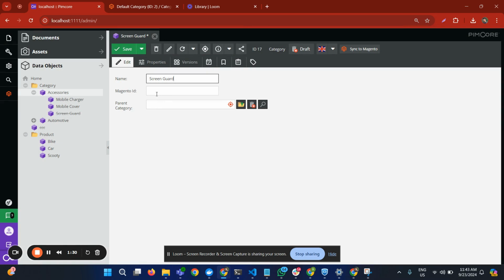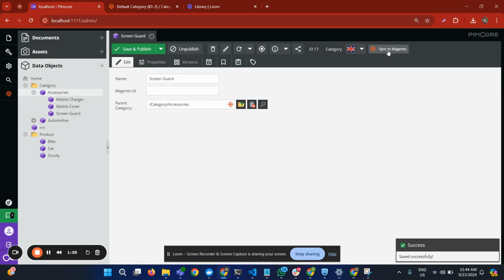Remember one important thing: the Magento ID field should be available in the category and the product class. Because when we send our product to Magento, in return it will provide us the Magento internal ID, which we will save with the relevant object. All right. So now I will select the parent category and I will save and publish it. Now I will click on sync to Magento. And as you can see, in return, we have received the Magento ID. You can make this field hidden as well.